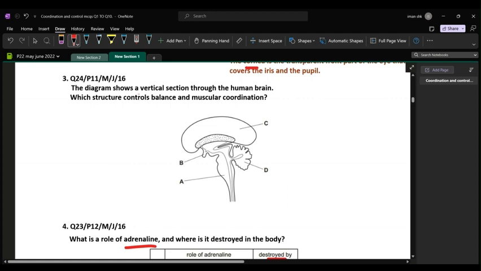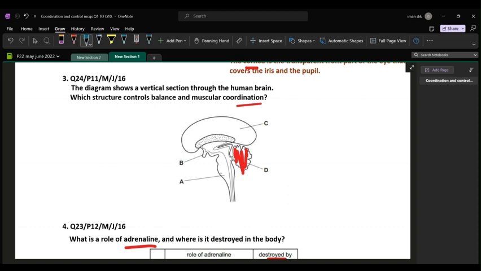Question number 3. The diagram shows a vertical section through the human brain. Which structure controls balance and muscular coordination? That means when all your muscles are working together. So that is your cerebellum and that is the structure D. But what about the other structures? Let's have a look at them.